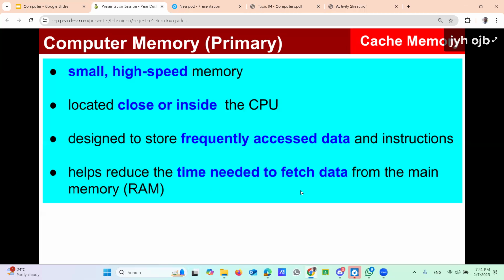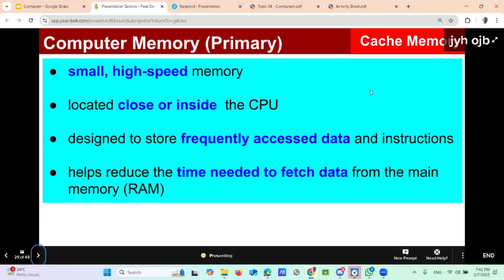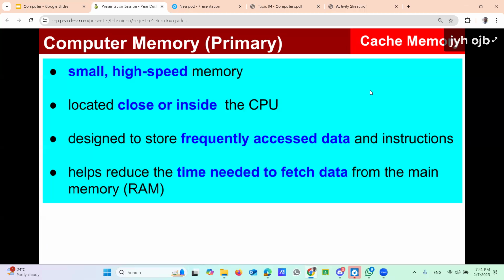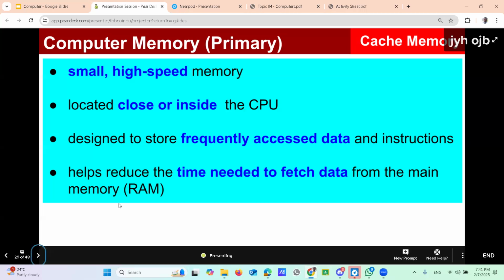Then another thing, the place where the cache memory is normally situated, as I mentioned earlier, is close to the CPU. Exactly where close to the CPU? Some cache memory is available inside the CPU. Some part of the cache memory is available outside the CPU, but very close to the CPU unit. There are two types of cache memories. Actually, three types of cache memories. Another slide explains that. We'll see it in the next slide.